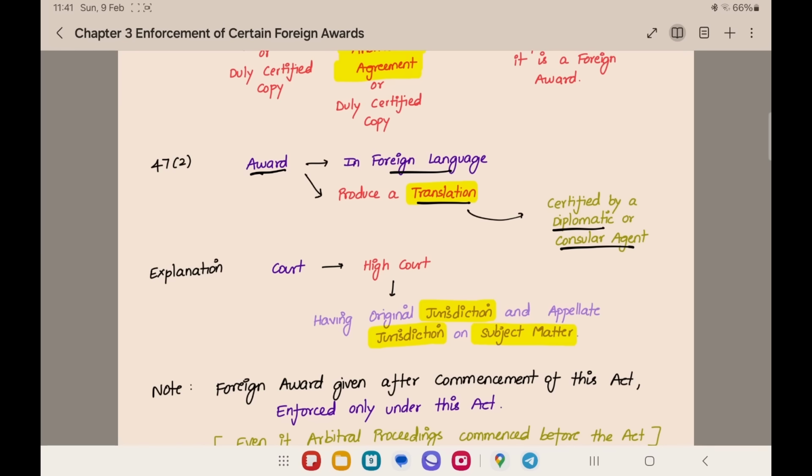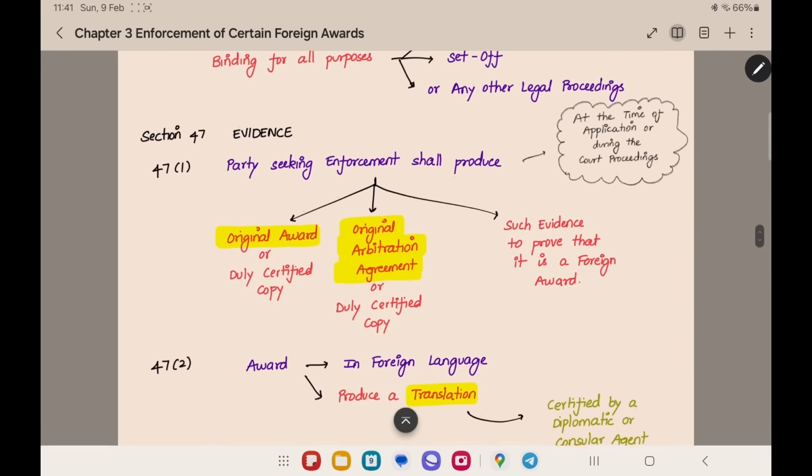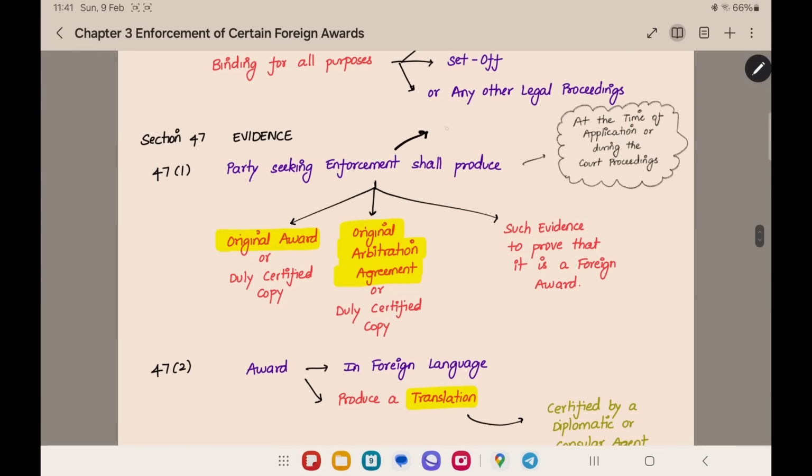You can depend on the translation. Like that they will give a certificate. That also is required. Here in the explanation it is given that you have to give it to the court. The party seeking enforcement should produce the documents to the court.